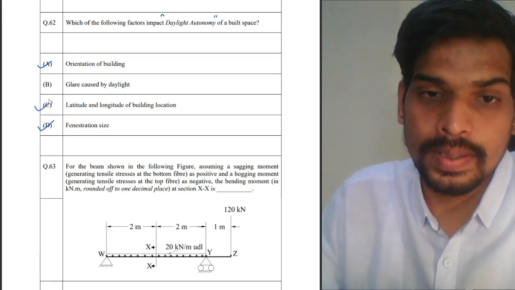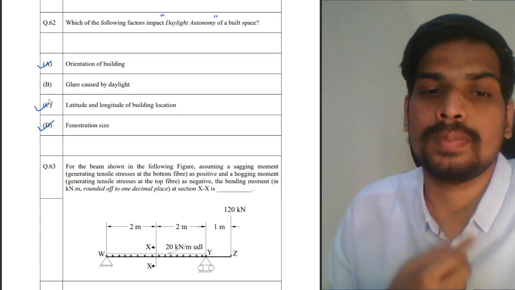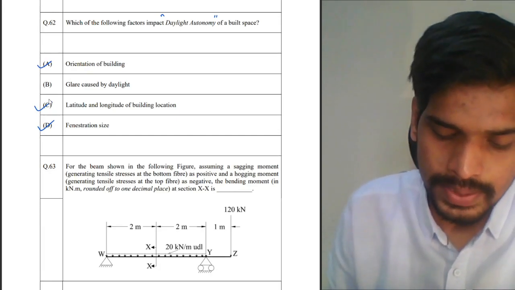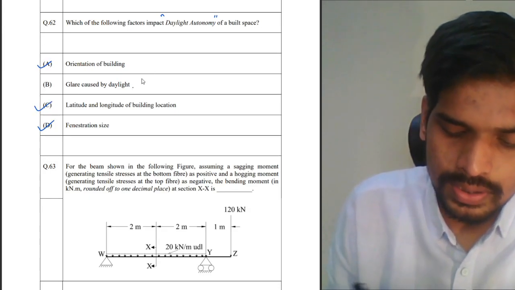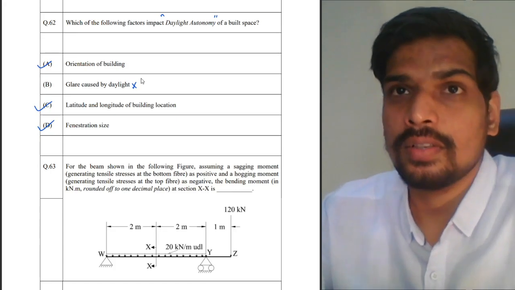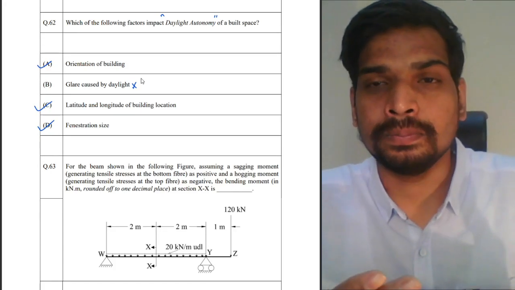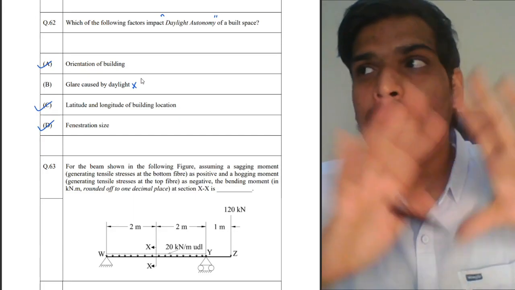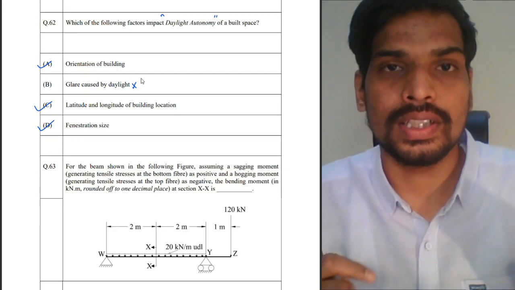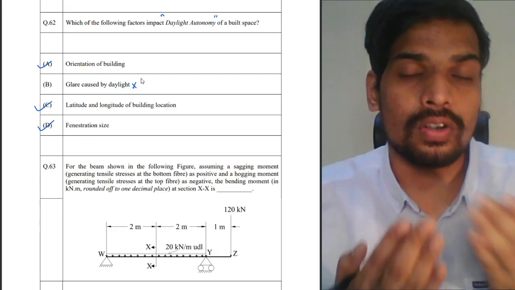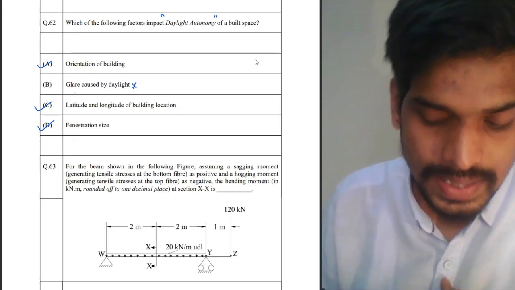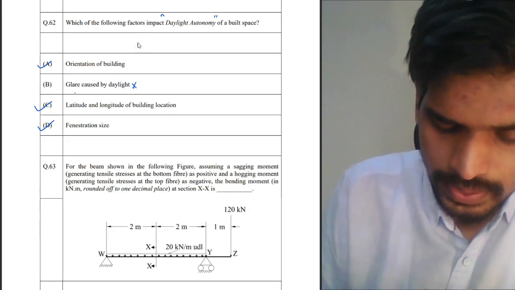Latitude and longitude also play a role, because based on latitude the sun path will change. That will also have a role in the daylighting of the space. Glare, however, is not a factor which directly impacts daylight autonomy. What is glare? Basically, it is relative brightness. So if you're having a black wall and there is a very bright window opening within the wall, it creates contrast. That contrast in brightness is called glare. Glare, however, is not a direct factor which affects daylight autonomy.